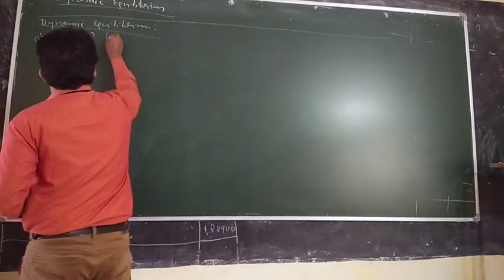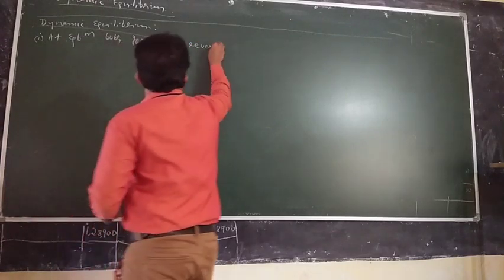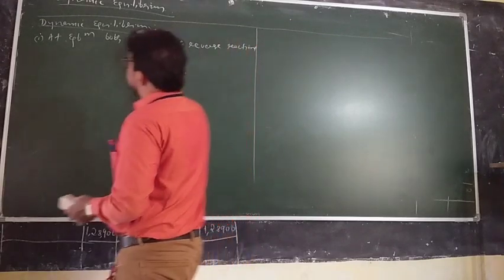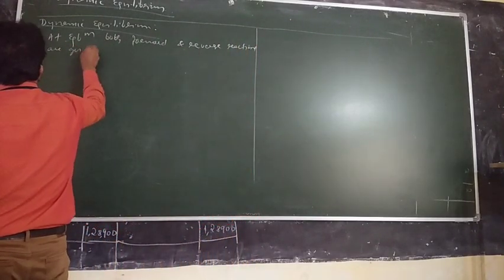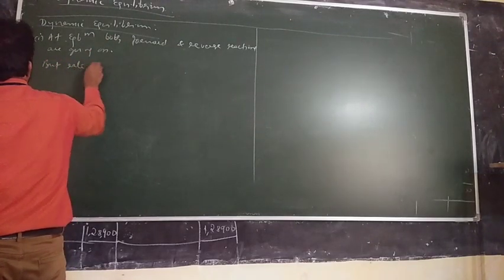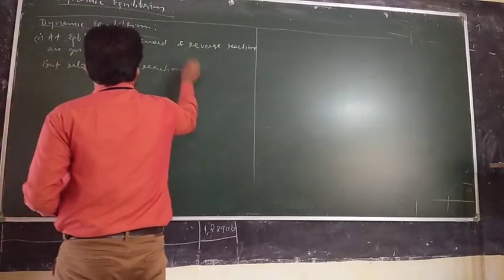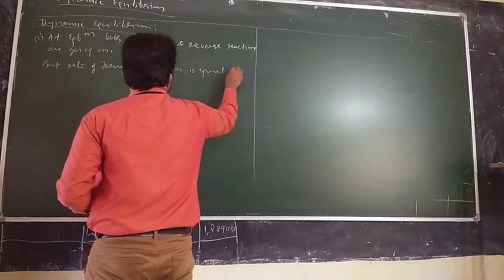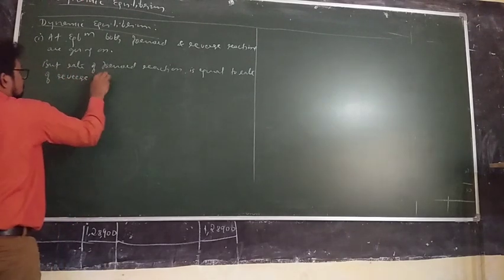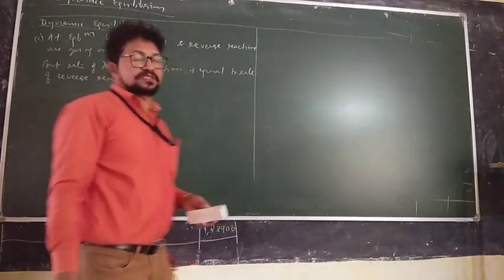So at equilibrium, both forward and reverse reactions are going on. But the rate of forward reaction is equal to the rate of reverse reaction.